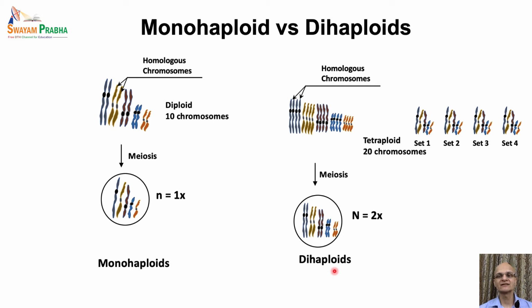Now this term is different from double haploids. Dihaploids and double haploids are different. Double haploids we studied earlier when we were talking about haploid production. There we were culturing the haploids, and then we induced doubling of the chromosomes to generate the condition of diploidy.